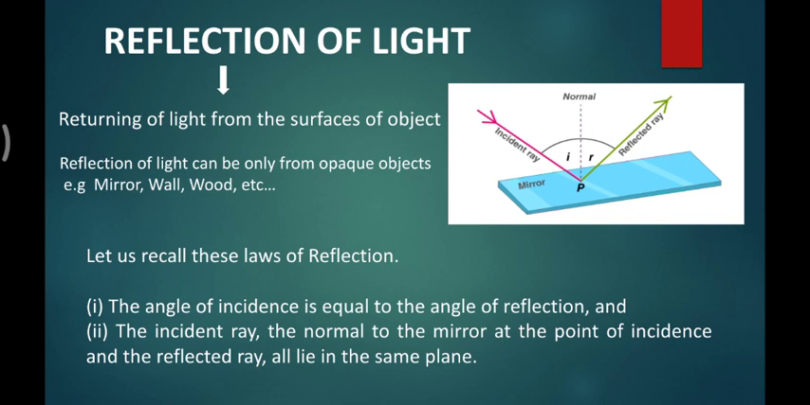What is the second law? First of all, read it. The incident ray, this pink one, the normal, the dotted one, to the mirror at the point of incidence, and the reflected ray, the green one, are all in the same plane. As you can see in the figure, only the plane above contains all three: the incident ray, the normal and the reflected ray. None of them is on the downside, which means in another plane. They are all in the same plane. This is all about the laws of reflection.